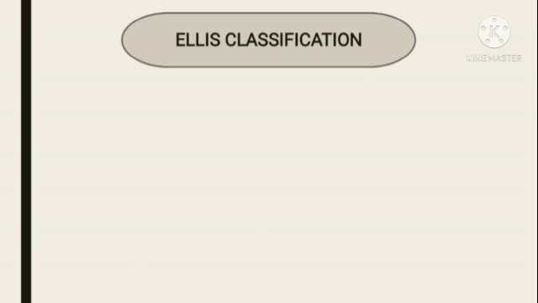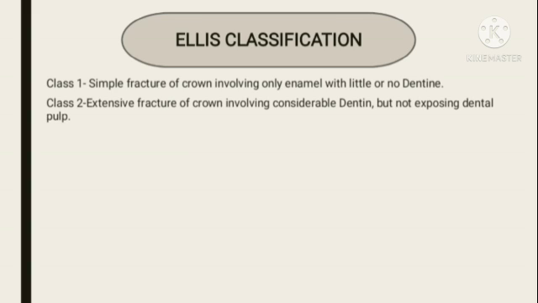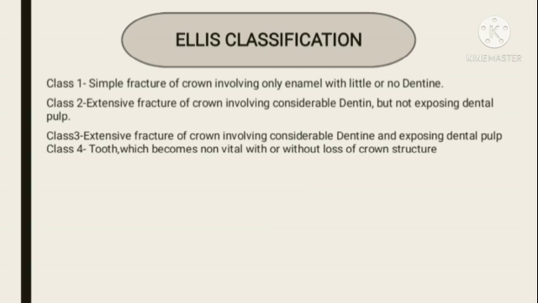According to Ellis's classification, Class 1, simple fracture of a crown involving only enamel with little or no dentine. Class 2, extensive fracture of a crown involving considerable dentine but not exposing dental pulp. Class 3, extensive fracture of a crown involving considerable dentine and exposing dental pulp.